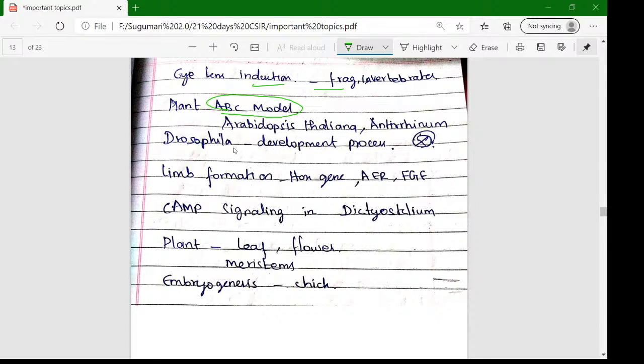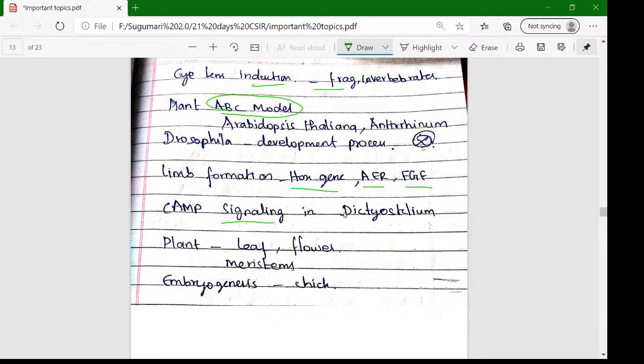Apart from that, the Drosophila development is very important. Specifically we want to study this topic. And limb formation, the Hox gene, HER and FGF. These are all very important. And cAMP signaling is very important. Dictyostelium, which plays a vital role in this development process.